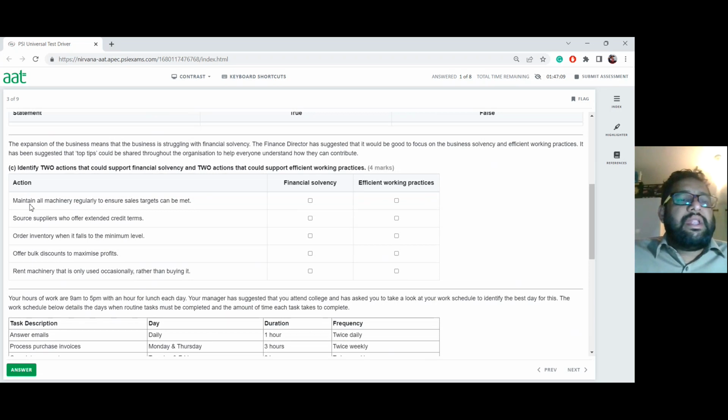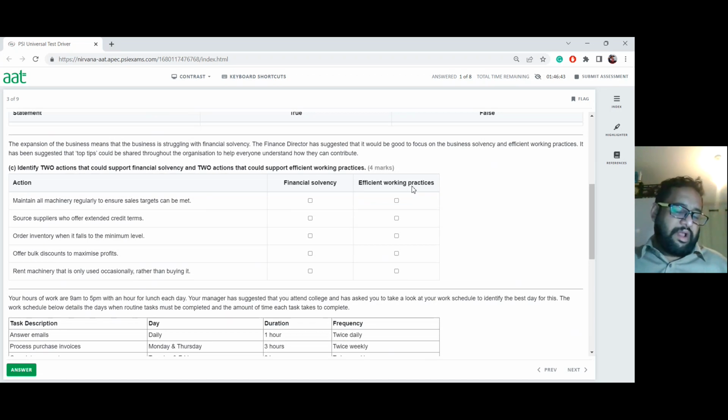They're saying here: maintain all machinery regularly to ensure sales targets can be met. So here, that is not going to help with your solvency, because obviously that's always going to be about efficient working practices. If you keep them all maintained, serviced properly, cleaned properly, that means there will not be much downtime when it comes to damage or repair or anything like that.